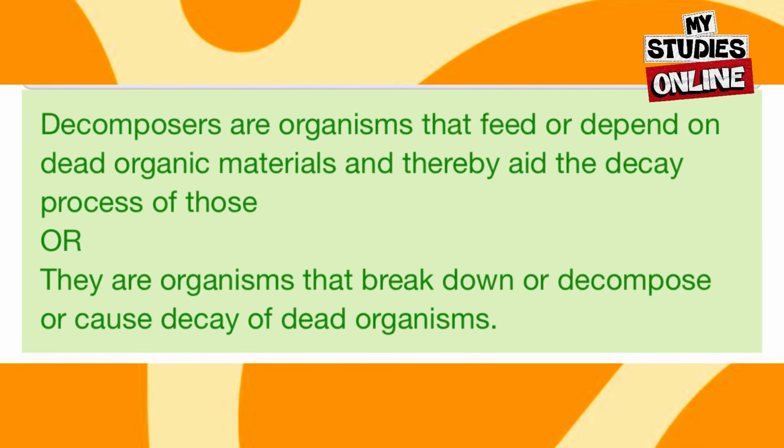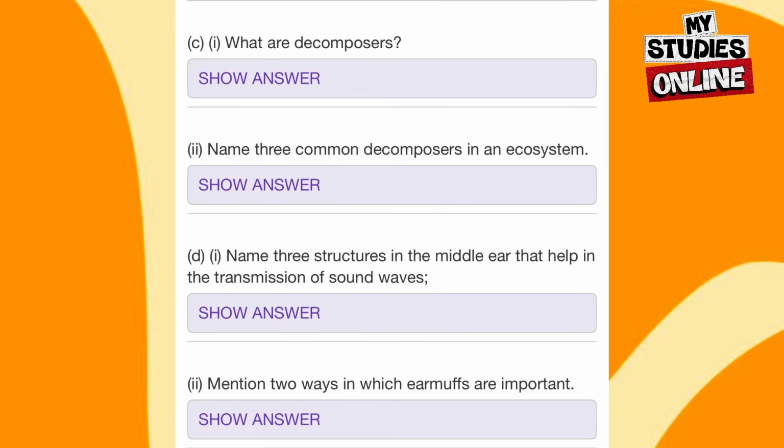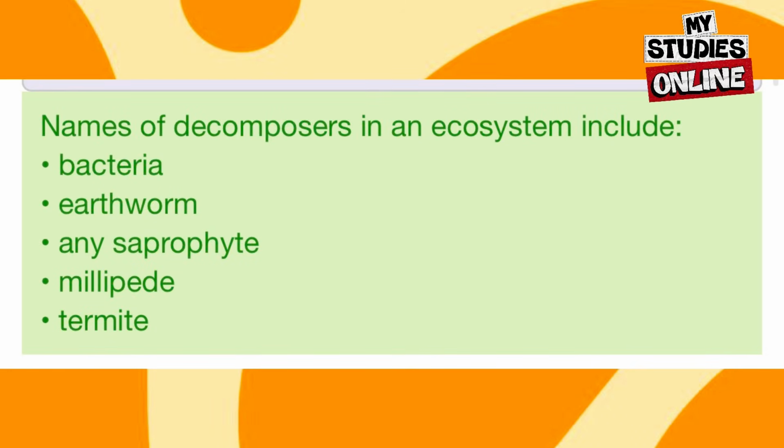Decomposers are organisms that feed or depend on dead organic materials and thereby aid the decay process of those dead organisms, or they are organisms that break down or cause decay of dead organisms. We name 3 common decomposers in an ecosystem. We can name bacteria, earthworm, any saprophyte, millipede, and termites. These are the basic decomposers in an ecosystem.